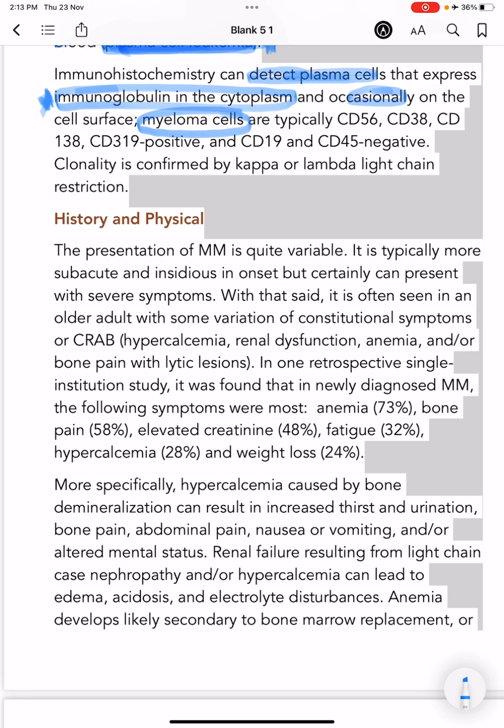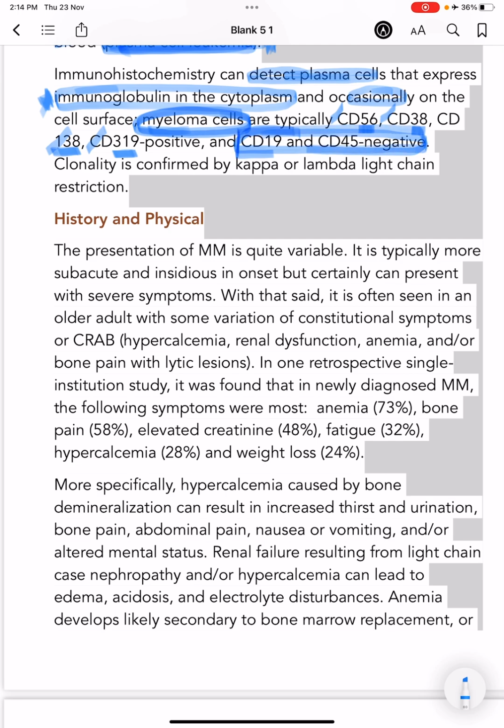Myeloma cells are typically CD56, CD38, CD138 and CD319 positive, and CD19 and CD45 negative.